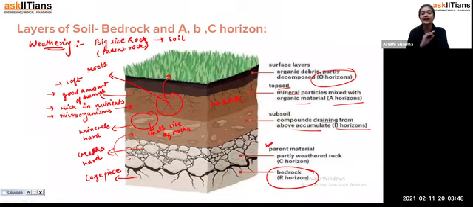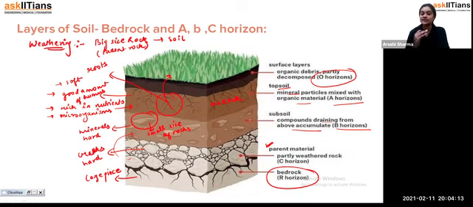That means we are not having any rocks, because all of these rocks have been converted, or you can say weathered properly, into the soil. And in that we are getting a good amount of humus as well as a good amount of nutrients and minerals, so it is providing all of these components which are essential for growing crops, transferring from the roots to the crop, and they are growing very well. That is why we call it the topsoil.